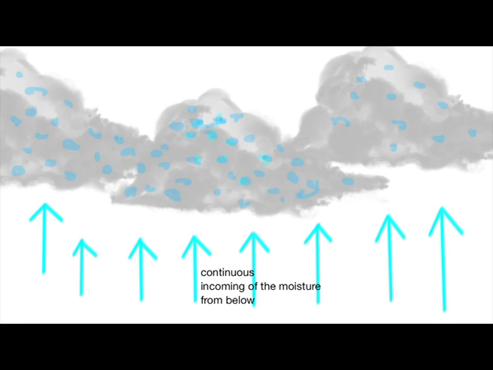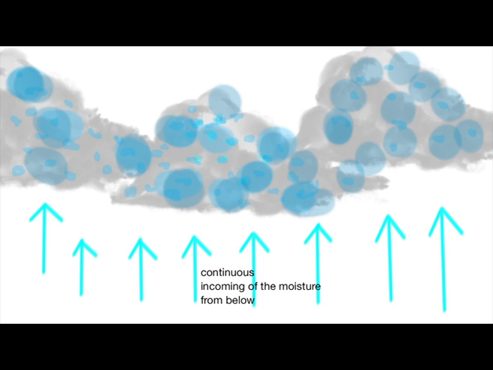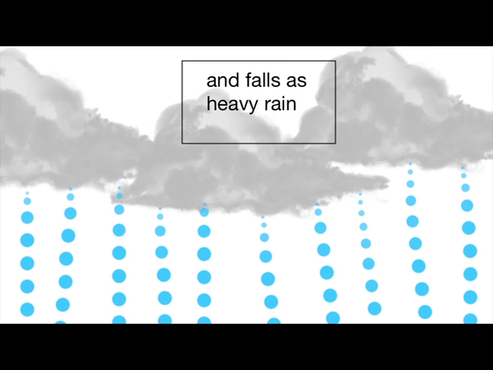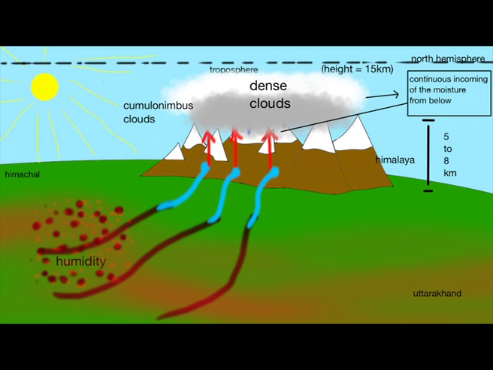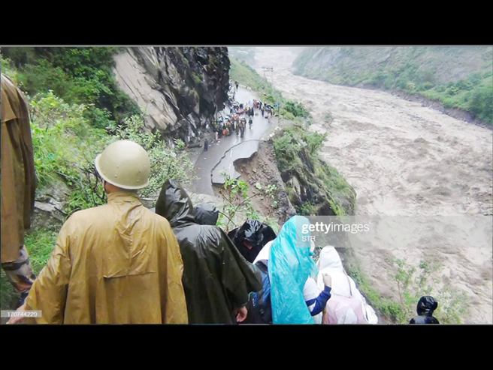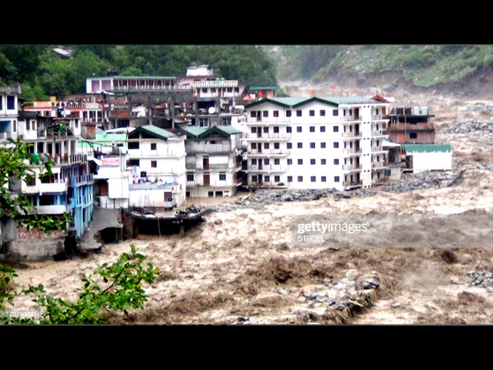When these clouds stop at one place and water droplets within the clouds begin to mix together, the density of the clouds increases greatly with the weight of the drops, and then suddenly it bursts. Since these clouds burst at a higher elevation, the rainfall does not stop on the mountain, so the water comes down along with mud and stones. That is why you see extreme rainfall, thunderstorm, and flash floods, which cause a lot of damage. Even the 2013 Uttarakhand flood is an example of this kind of phenomenon.